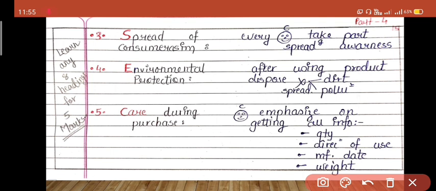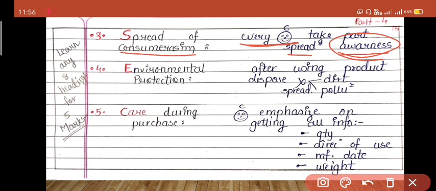Now it is said that it is every consumer's responsibility to take part in spreading awareness. See, it is not only the responsibility of the government to spread the awareness. Government is doing advertisement on TV and radio, Jago Grahak and all, to make consumers aware that this kind of thing is happening in the market, on the side of the seller. So you should be aware. It is also the responsibility of the consumers to take part in spreading such awareness regarding consumerism. So that is the third heading.